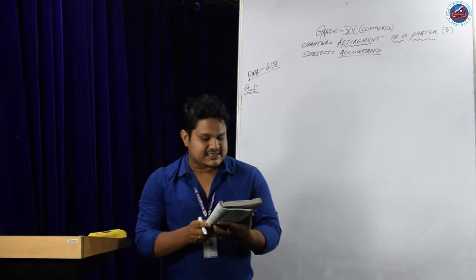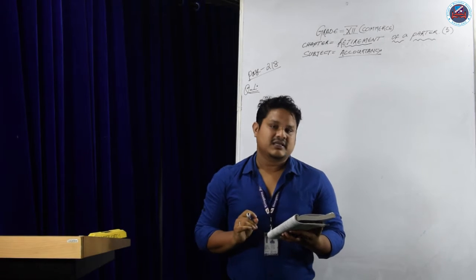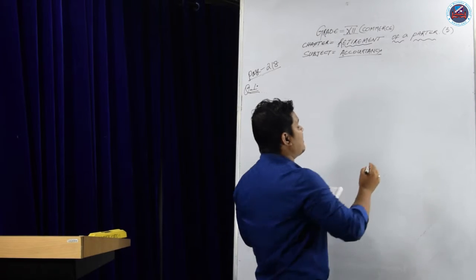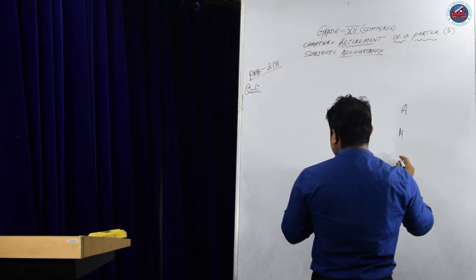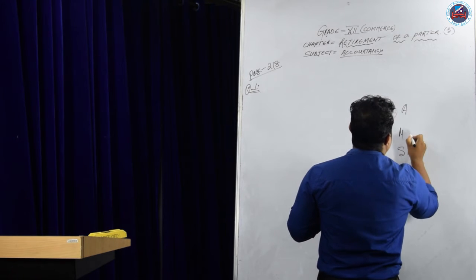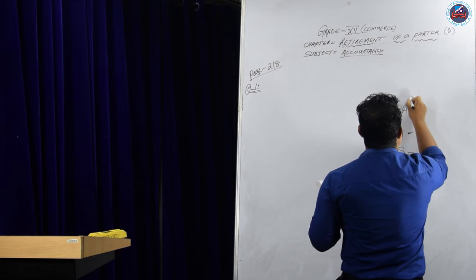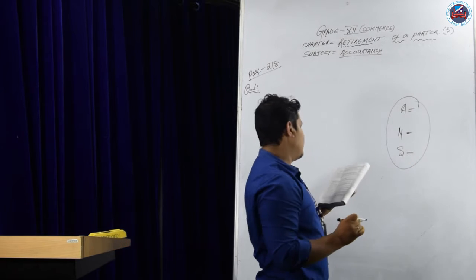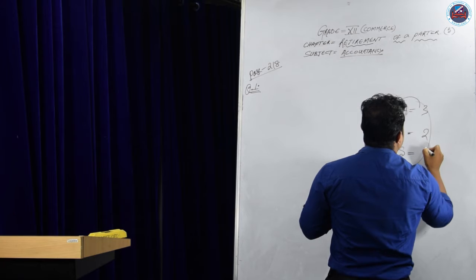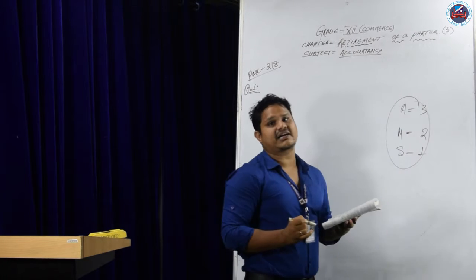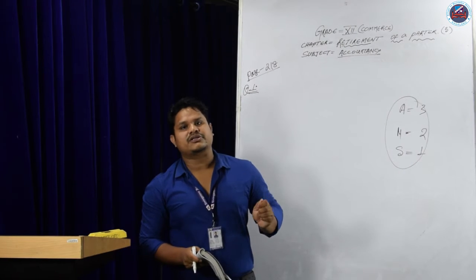Aparna, Manish and Sonia are partners. These 3 are partners in the firm. Their ratio is 3:2:1. That means the profit sharing ratio is 3:2:1.